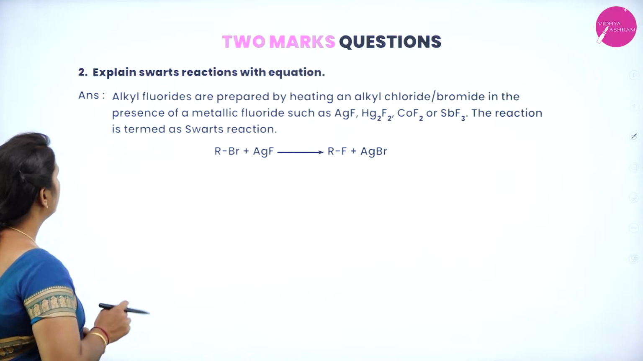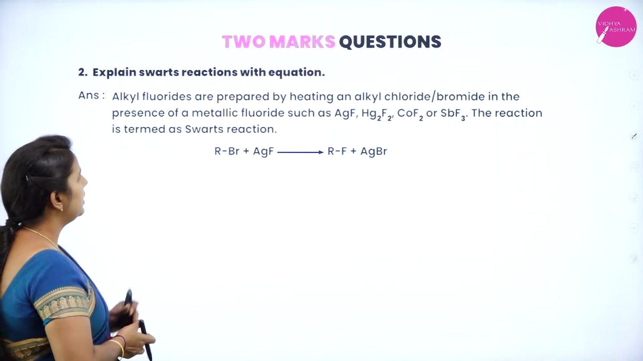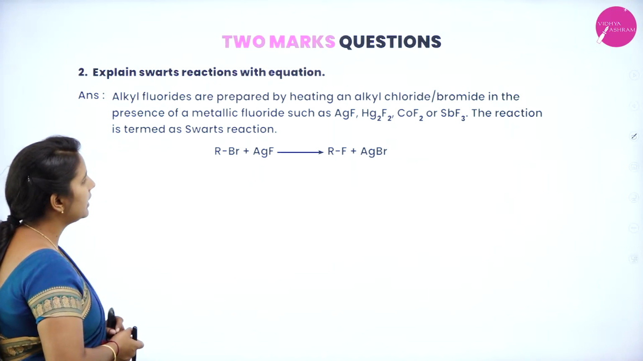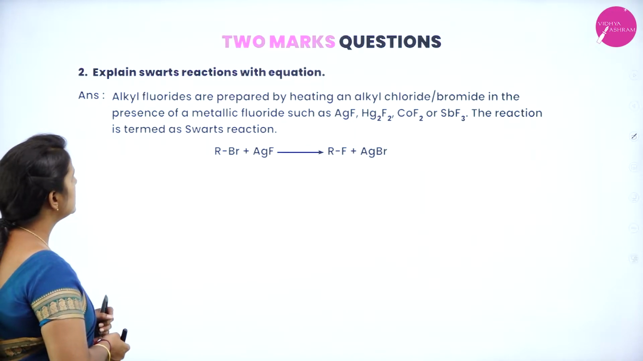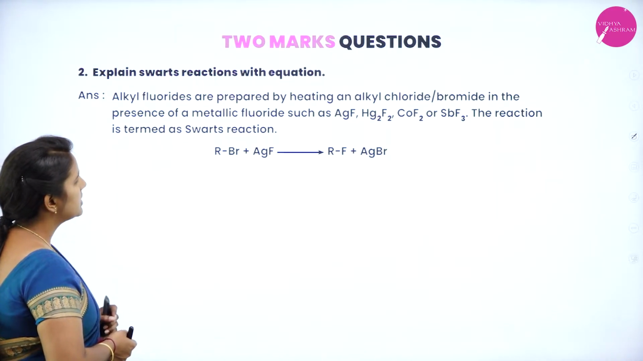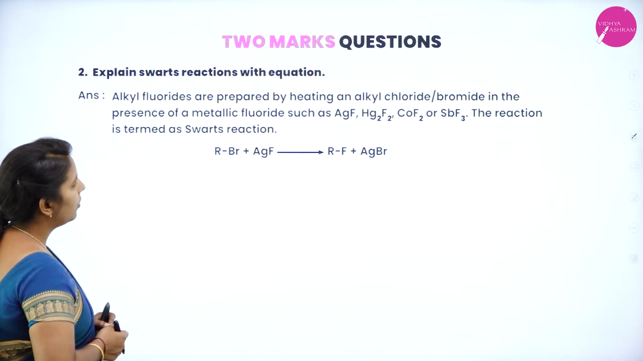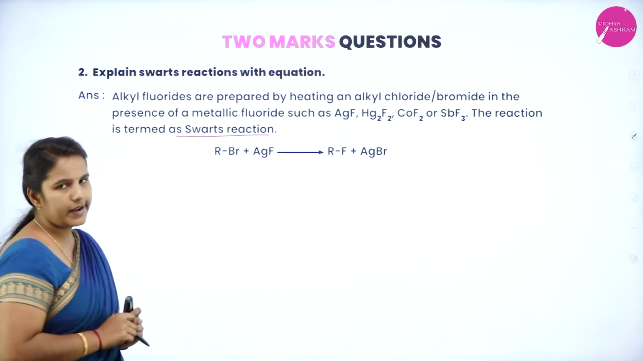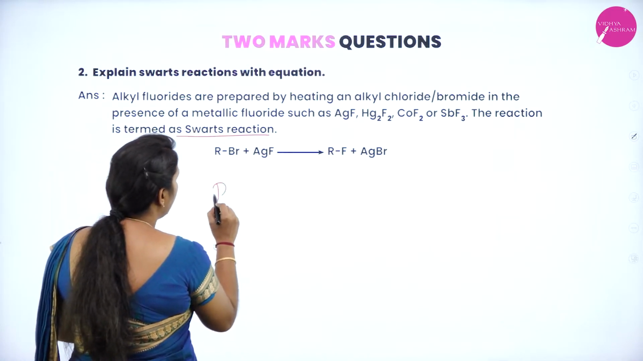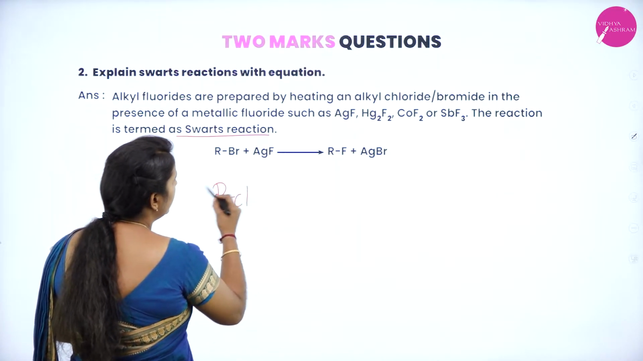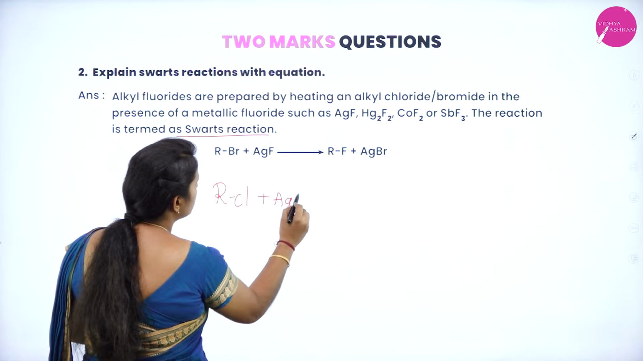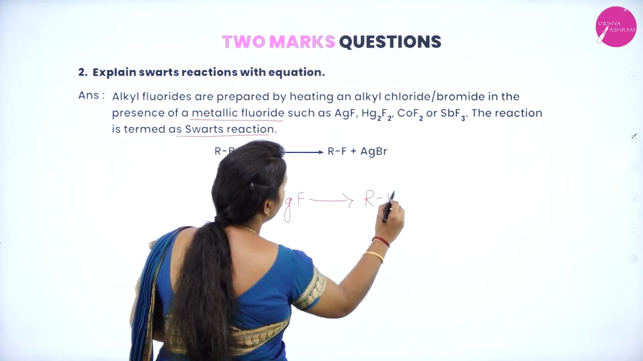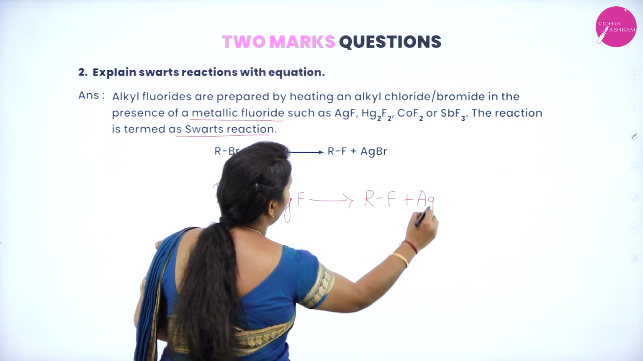Okay. Next question. Explain Schwartz reaction with an equation. Alkyl fluorides are prepared by heating the alkyl chloride or bromide in presence of metallic fluoride such as silver fluoride, mercury fluoride, cobalt fluoride and tin fluoride, etc. And the reactions are said to be Schwartz reactions. So, any alkyl bromide or alkyl chloride can be prepared by using what? Metallic fluorides. So, it forms what? RF, that is the alkyl fluorides will be obtained.